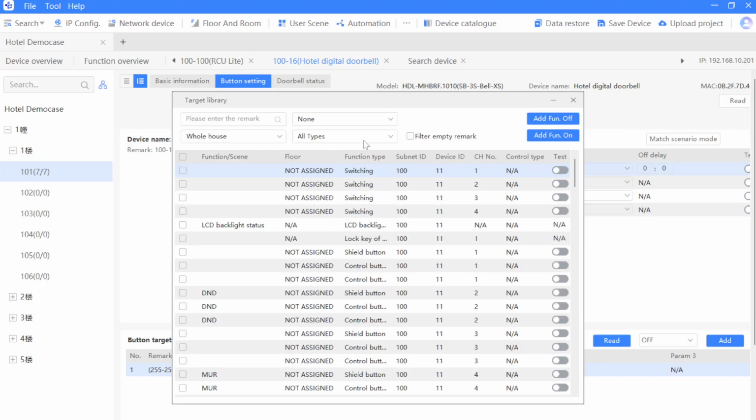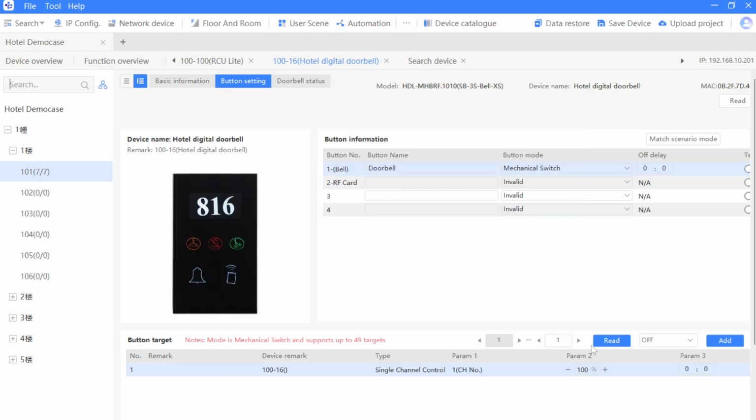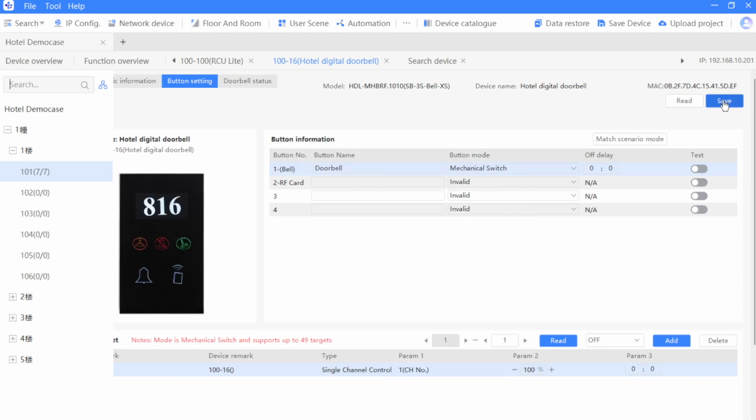Add. Oh, sorry, and add on. Okay, then click Save. It will be able to control the doorbell, so it's very easy.